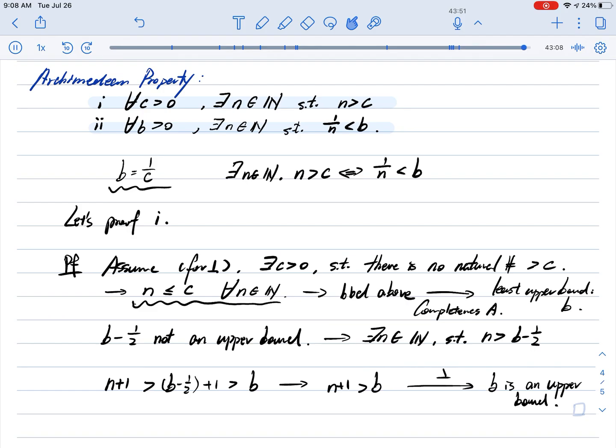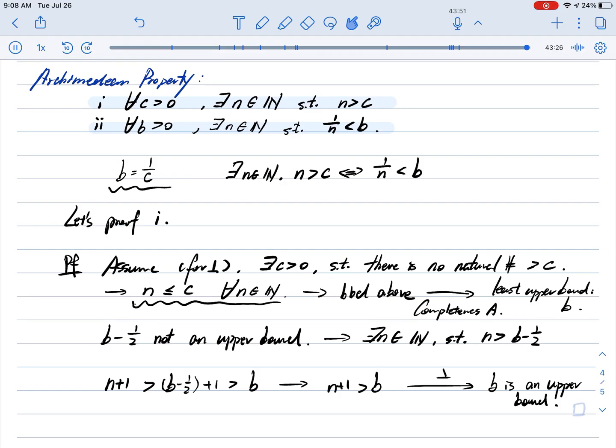Because we derived a contradiction, our assumption for the sake of contradiction is not true, which means the claim that there is no natural number greater than c is not true. Therefore, there must be a natural number greater than c.